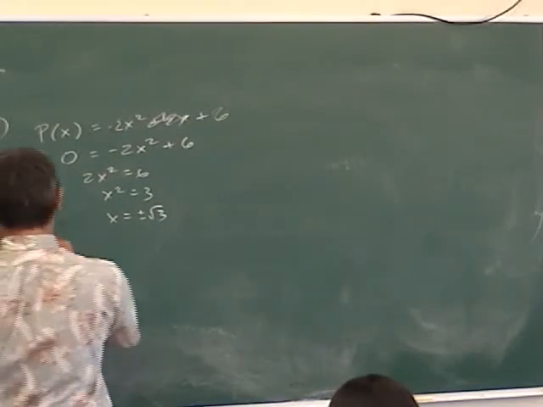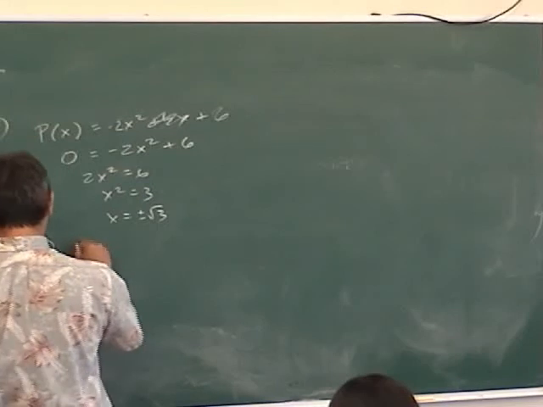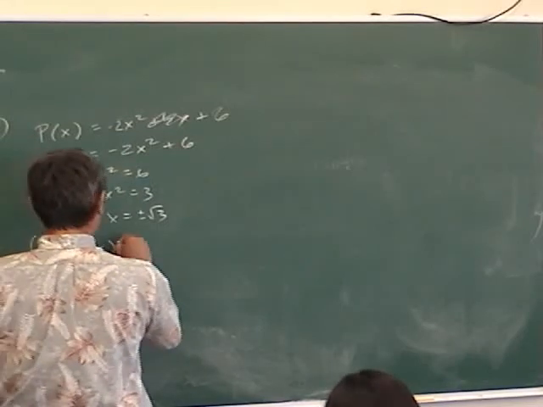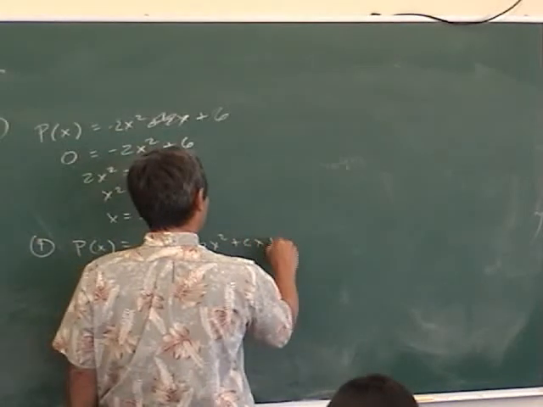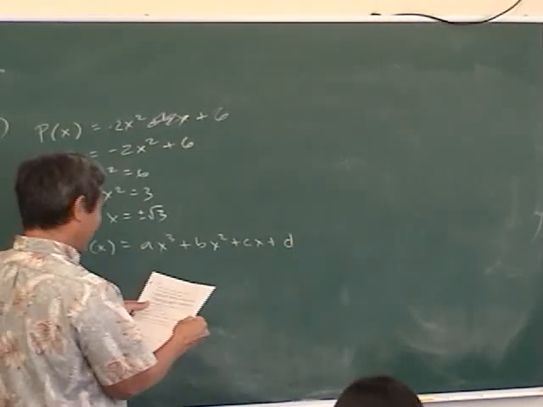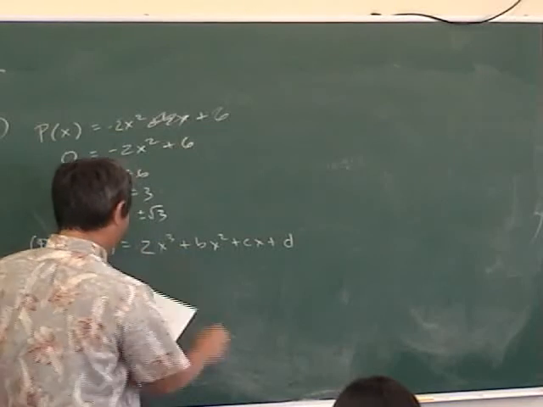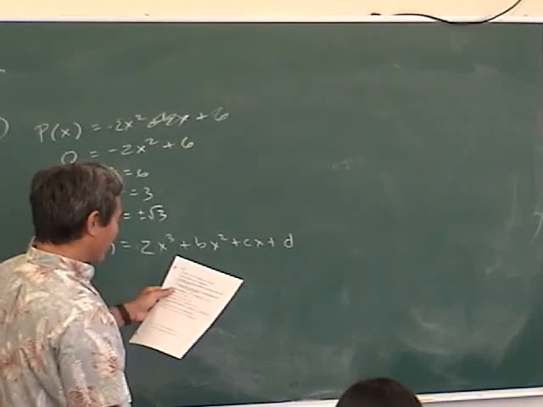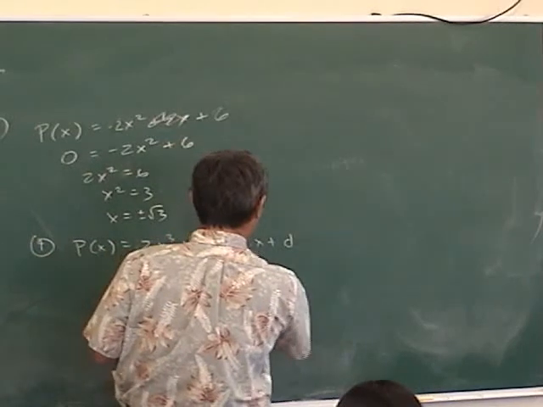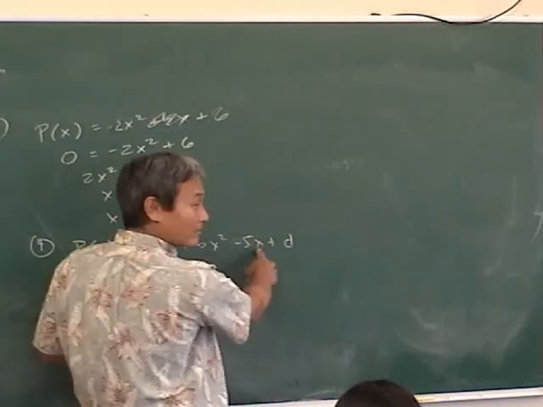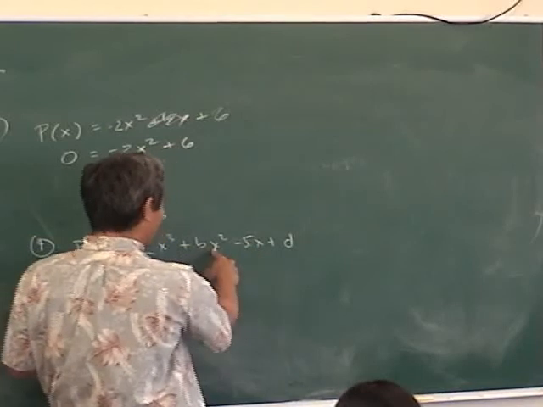Number 4. Okay, we got a cubic polynomial now. So ax cubed plus bx squared plus cx plus d. The leading coefficient is 2. The coefficient of the linear term is -5. This is the linear term. Or was that the confusing part? You didn't know what a linear term is? Constant term, linear term, quadratic term, cubic term?